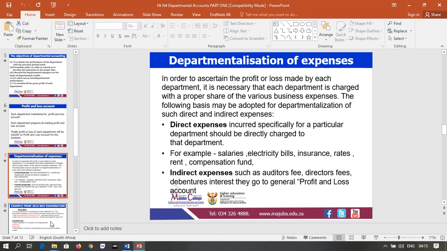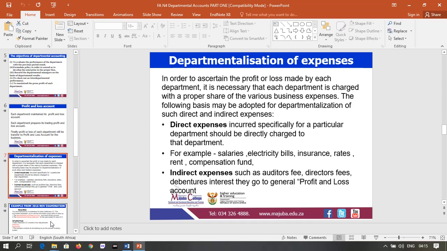Direct expenses incurred specifically for a particular department should be directly charged to that department. For example, salaries, electricity bill, insurance, rent, compensation fund for that particular department.